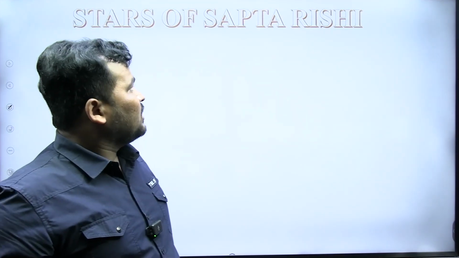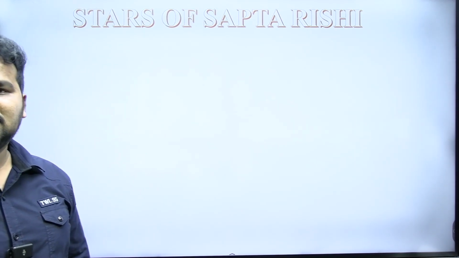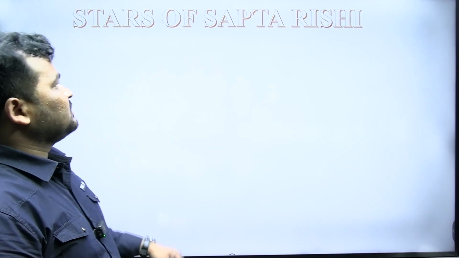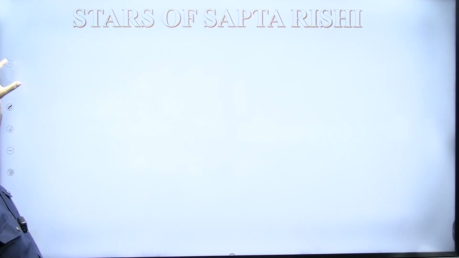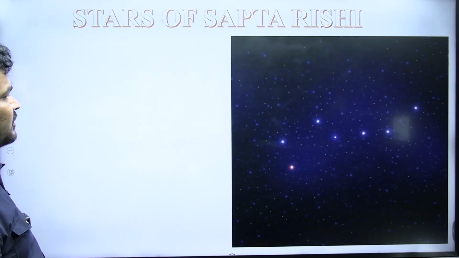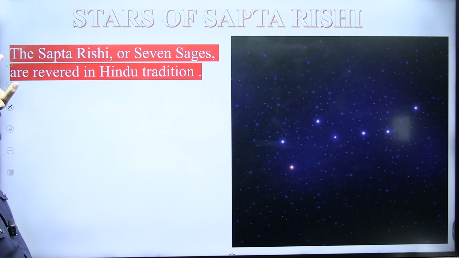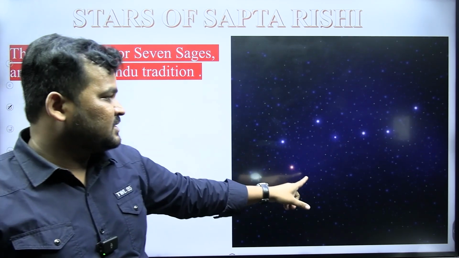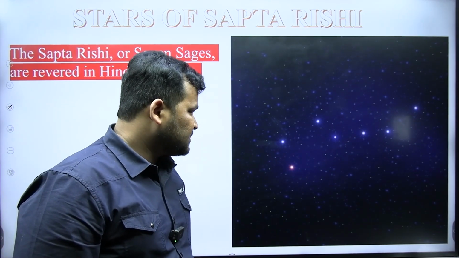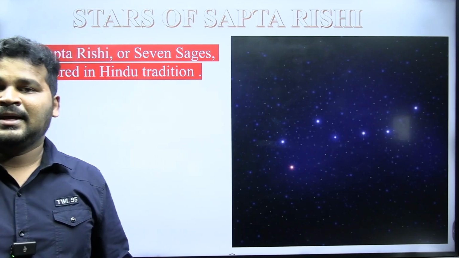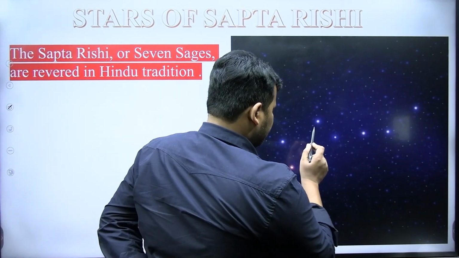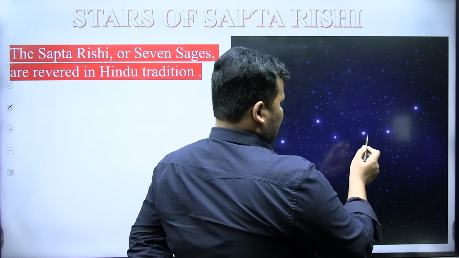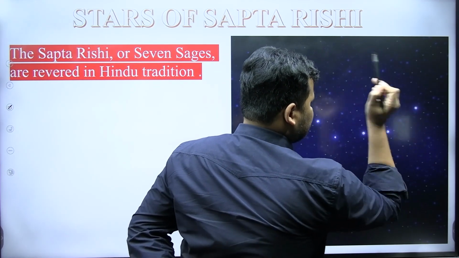Next, stars of Saptarishi. Let's see the shape of Saptarishi. Sapta means 7. You can find 7 stars here: 1, 2, 3, 4, 5, 6, 7.